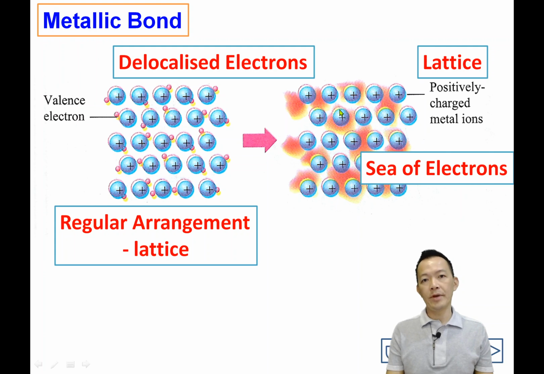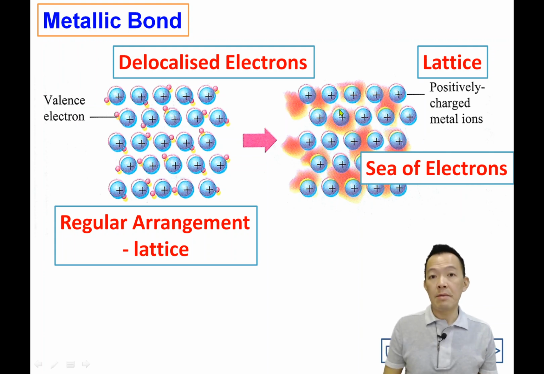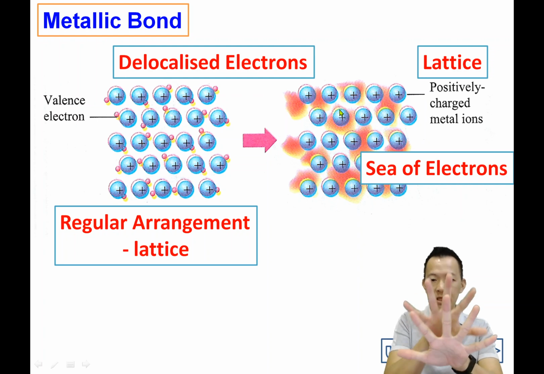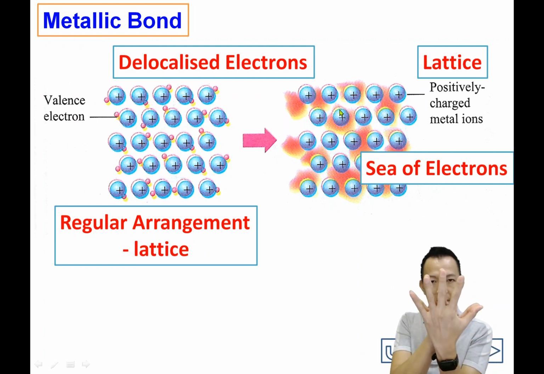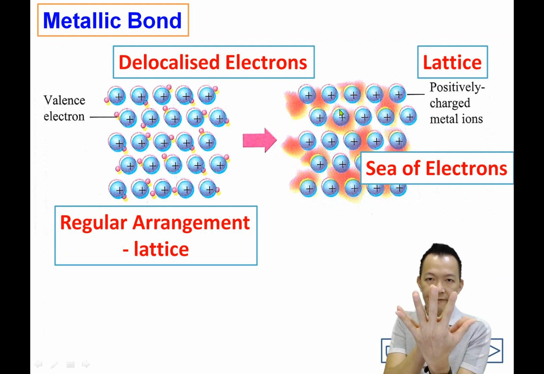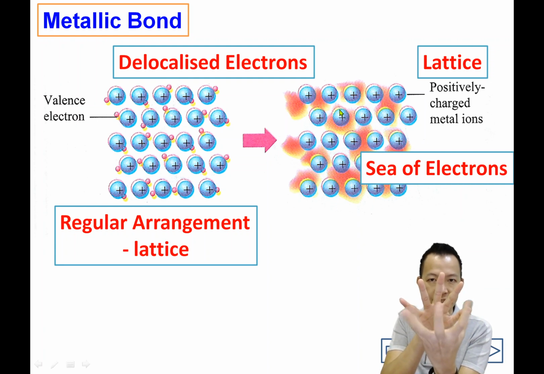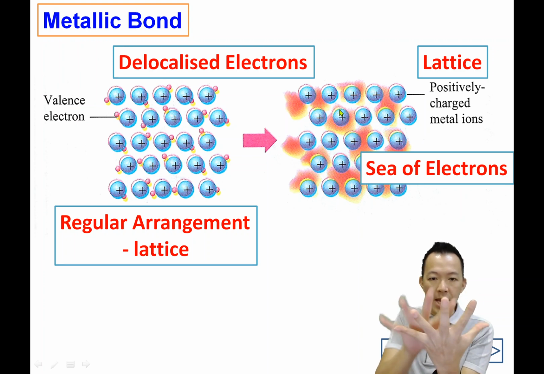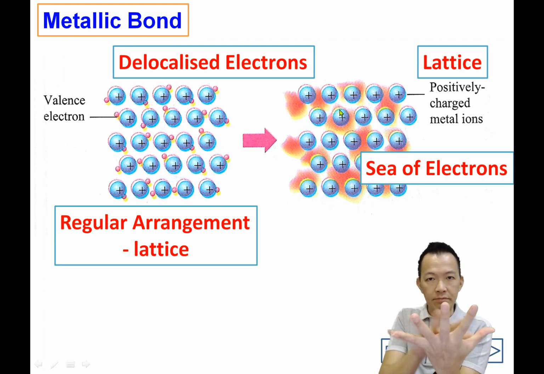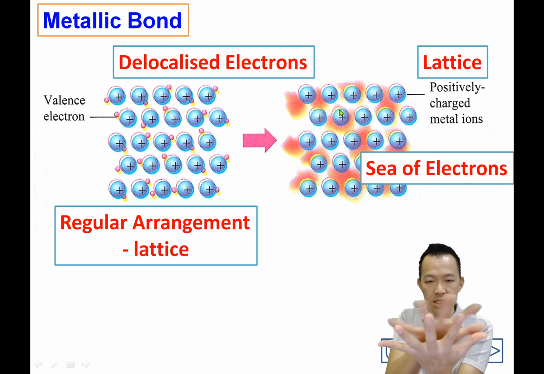So what will it look like? Any concept? Simple. Look at me. After the metal loses the electrons, this is a metallic atom, highly electropositive. They like to lose their electrons and the electrons move freely. When they lose the electrons, they become positive metallic ions. And when the delocalized electrons move freely surrounding the metallic ions, they form the sea of electrons.